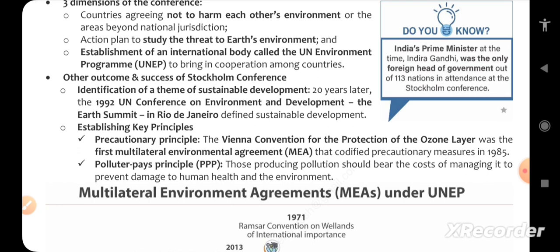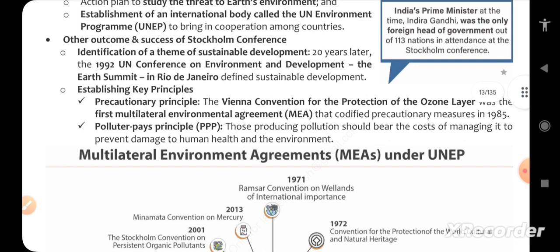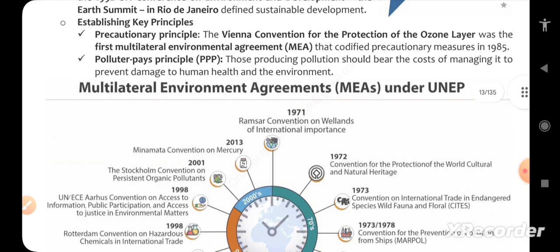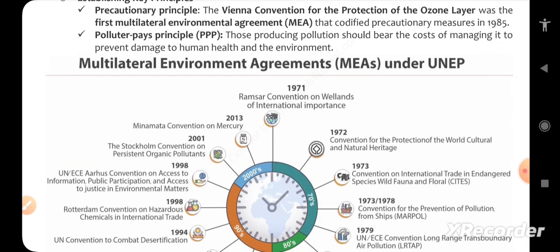Precautionary principle and polluter pays principle were actually the key principles adopted during such conferences. The precautionary principle is reflected in the Vienna Convention for the protection of the ozone layer, the first multilateral environmental agreement. The polluter pays principle means those producing pollution should bear the cost. Those types of principles were adopted for the first time. Moving forward, multilateral environment agreements, MEAs, under UNEP.